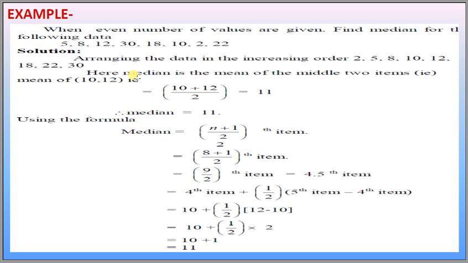When an even number of values are given, find the median from the following data: 5, 8, 12, 30, 18, 22, 2 and 20. These are the 8 items: 1, 2, 3, 4, 5, 6, 7, 8. After arranging the data in increasing order: 2, 5, 8, 10, 12, 18, 20 and 30.